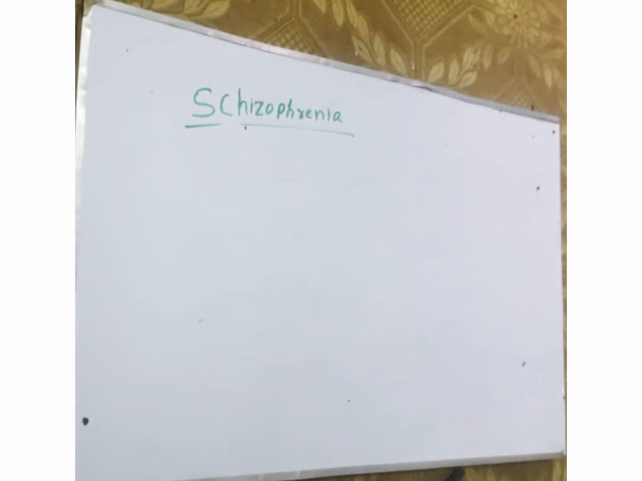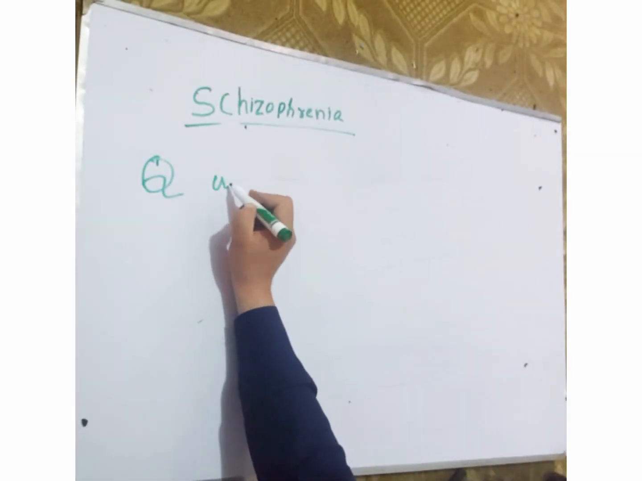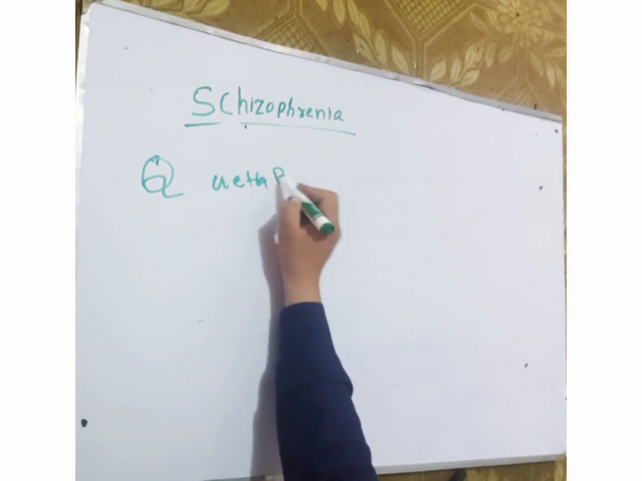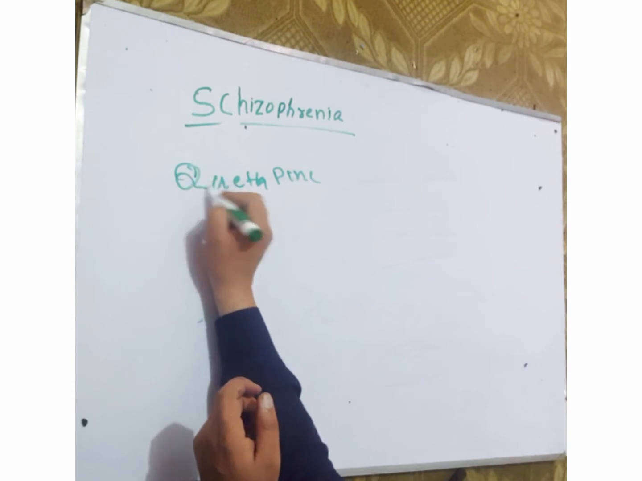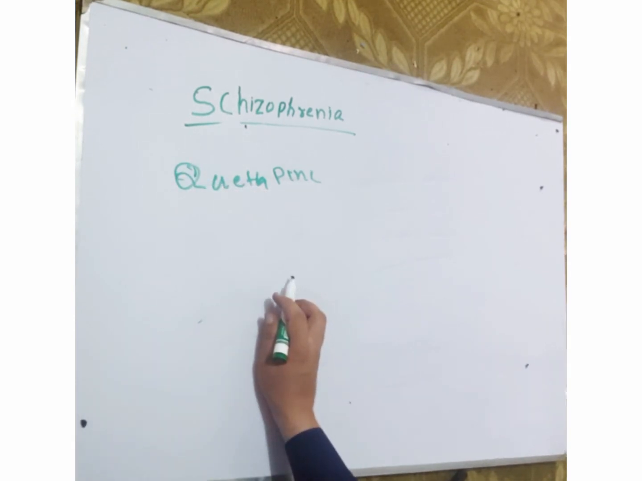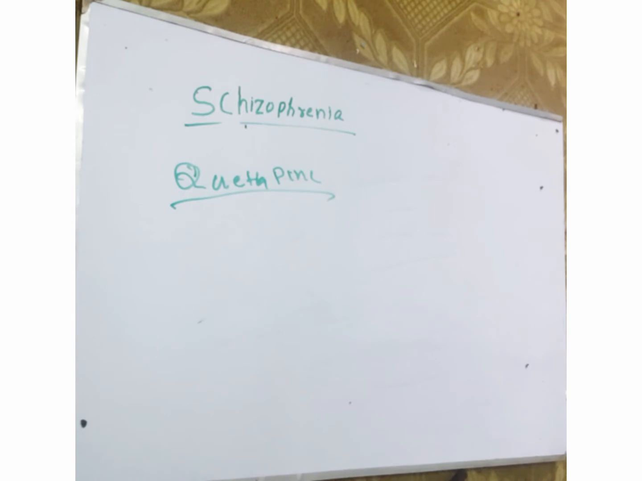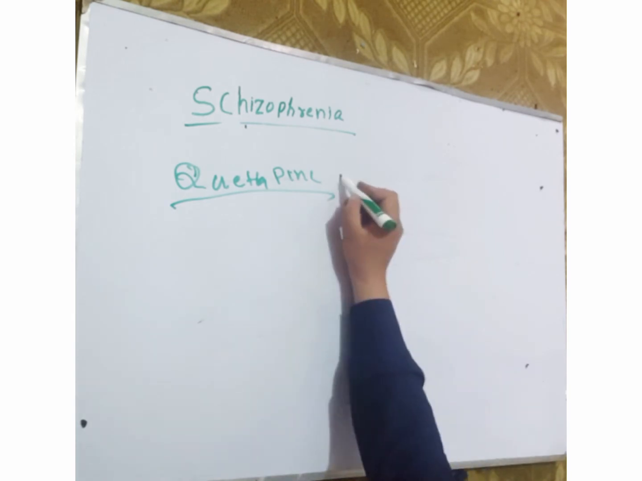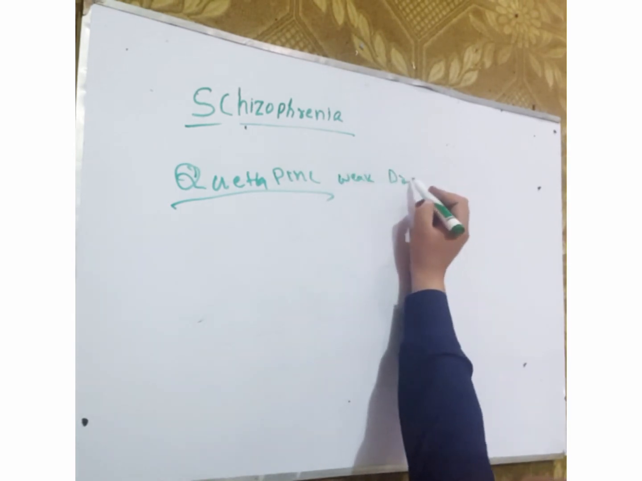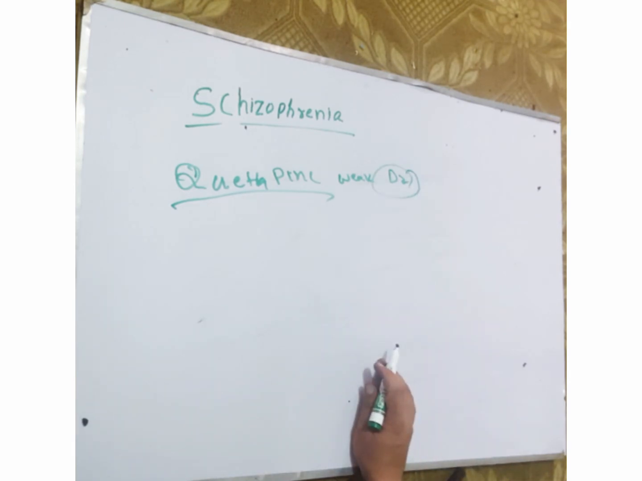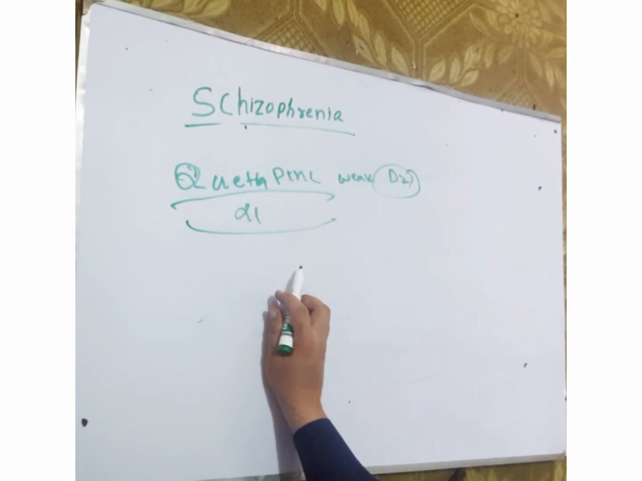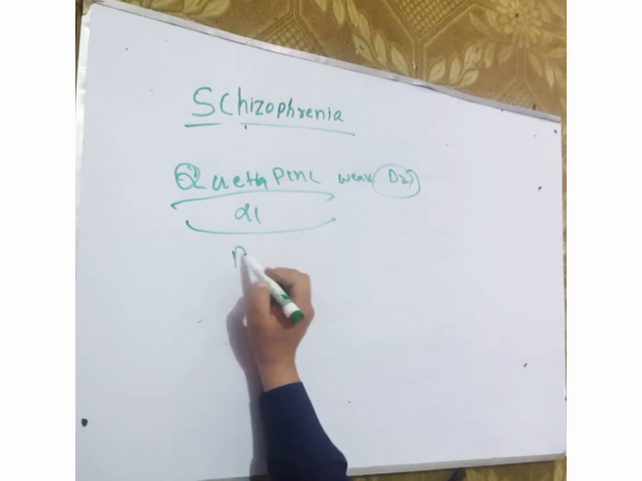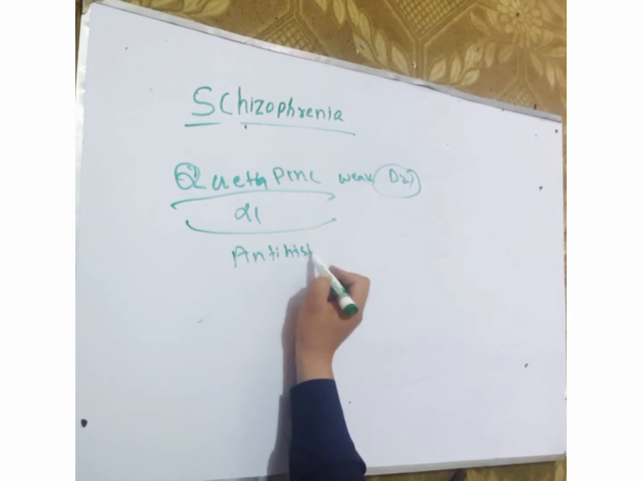What is quetiapine? Quetiapine is a weak D2 receptor blocker, but it is a potent alpha-1 blocker and antihistamine. Antihistamine means that it is more sedative.